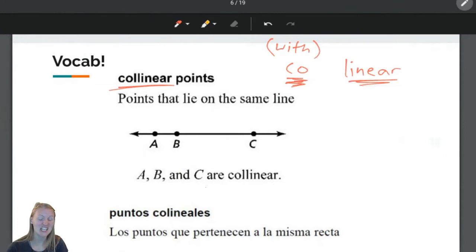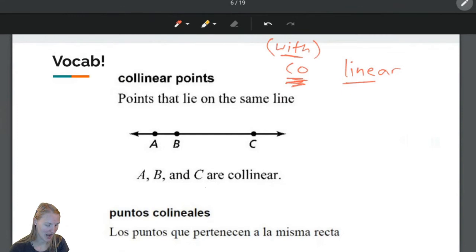Now, linear, right inside of the word linear is line. So I think of line when I see the word linear. Collinear means points that are on the same line. So I think points that are with each other on a line. Collinear, together on a line.